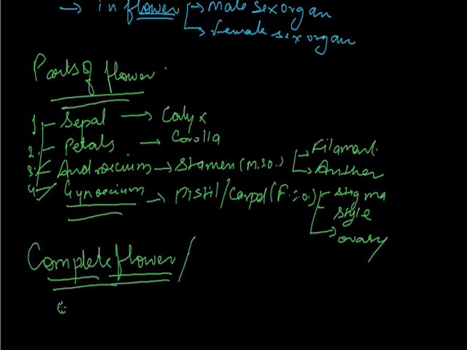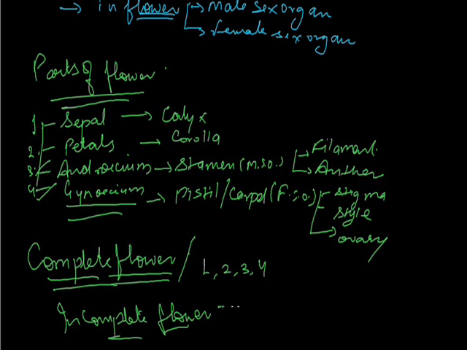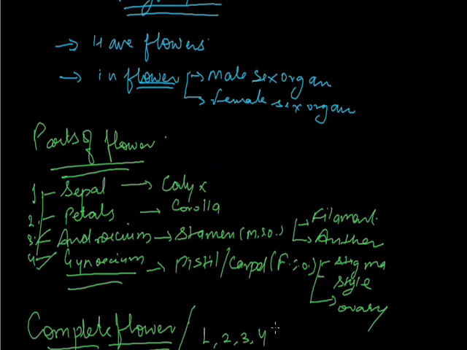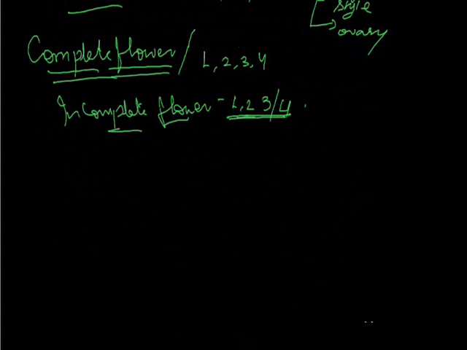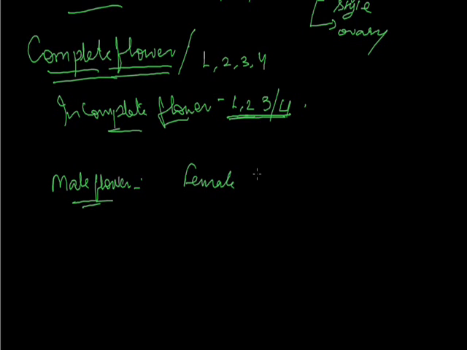So in the incomplete flower, 1 and 2 will be there, but out of 3 and 4 there may be 3 or there may be 4. That's why we are calling it an incomplete flower. And these kinds of flowers can be called the male flower or female flower. If only the third part is present, then we will say it is a male flower, because the third part means it is having androecium in it, and if it is having 1, 2 and 4, we will say it is a female flower because of the gynoecium in it.